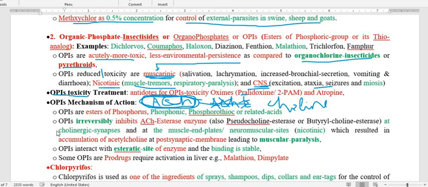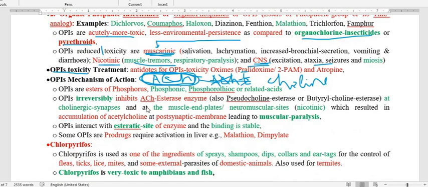As we already discussed about the mechanism of action, the drug is an irreversible inhibitor of acetylcholinesterase, and therefore it leads to muscular paralysis of the ectoparasite. And as we already mentioned, this organophosphorus insecticide binds with the acetylcholinesterase enzyme at the esteratic site. The esteratic site is the binding site present on the enzyme acetylcholinesterase to which the organophosphorus binds, and therefore it inhibits the action of the enzyme acetylcholinesterase.